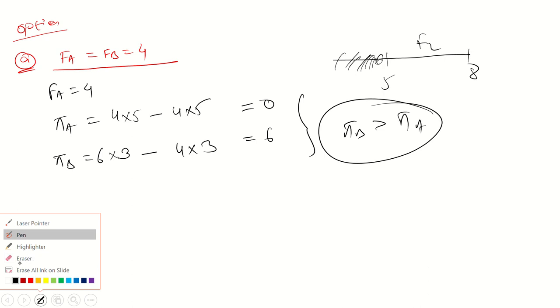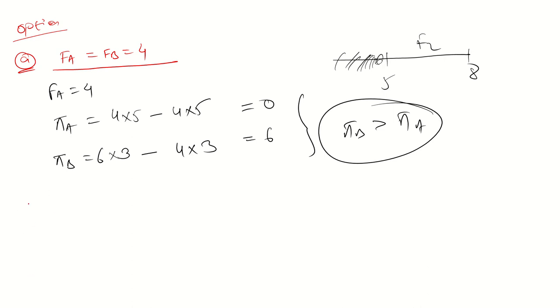Similarly, take option B, when firm A and firm B both charge 6. So what will be the profit? Suppose firm A charges 6 rupees, but guys, this is a Bertrand model now.